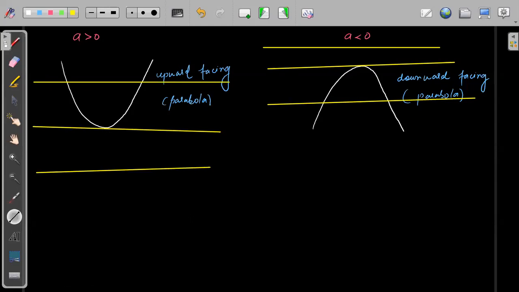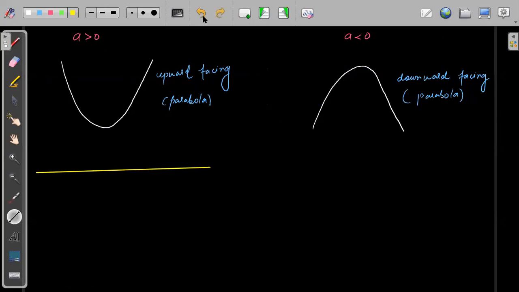Previously you were asking why it is not intersecting with the x-axis. So now there can be 3 different cases. For each one, A greater than 0, we can have 3 separate cases. This can be touching at 1 point also, and this cannot be touching. So this we will see afterwards. Right now we look at only these.